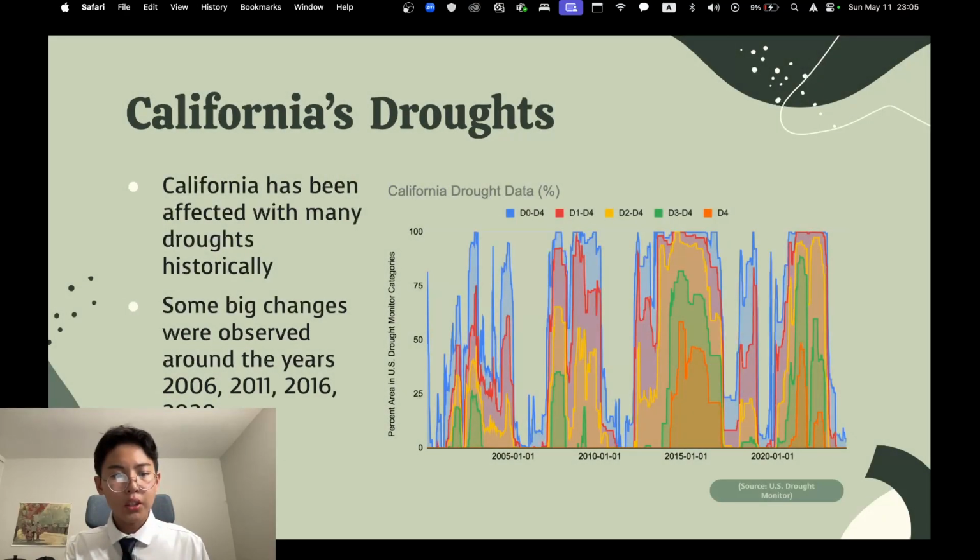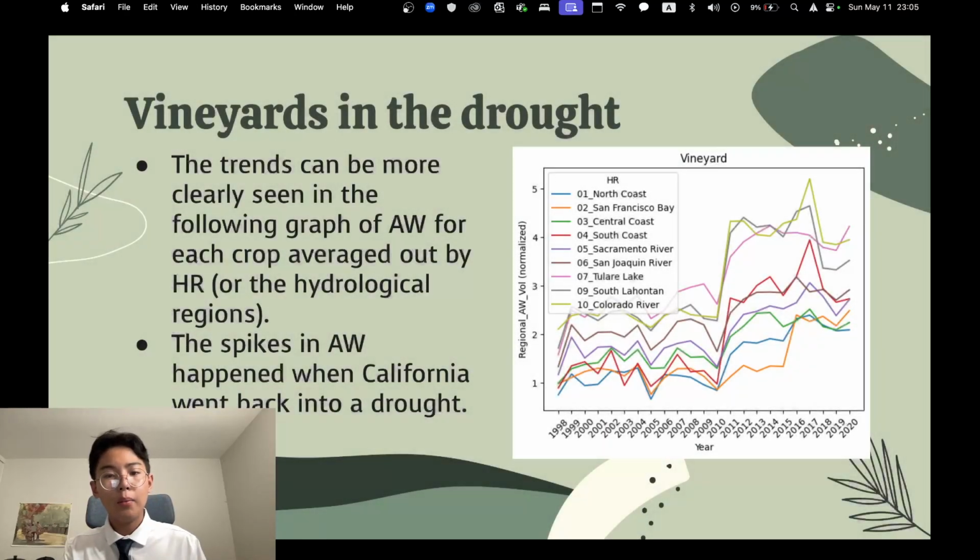Something to note is that droughts have significantly affected these water usage rates. Some significant droughts were in 2006, 2011, 2016, and 2020. More specifically for vineyards, on the right here, you can see that especially in 2011, there was a huge jump in water usage for vineyards. This shows us that vineyards are really sensitive to these kinds of changes in the climate.